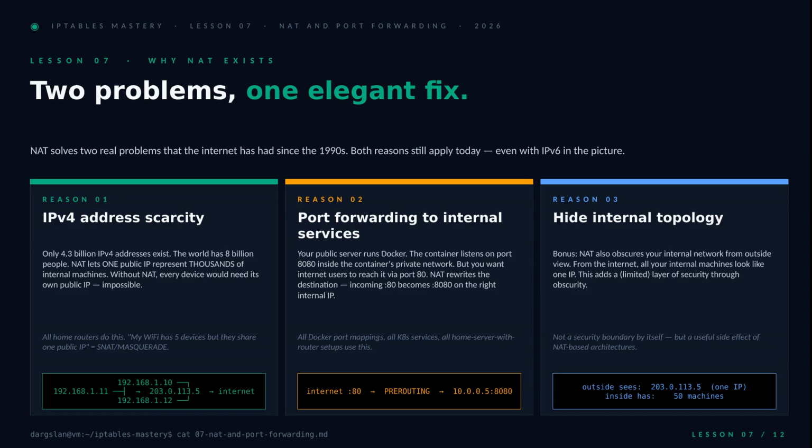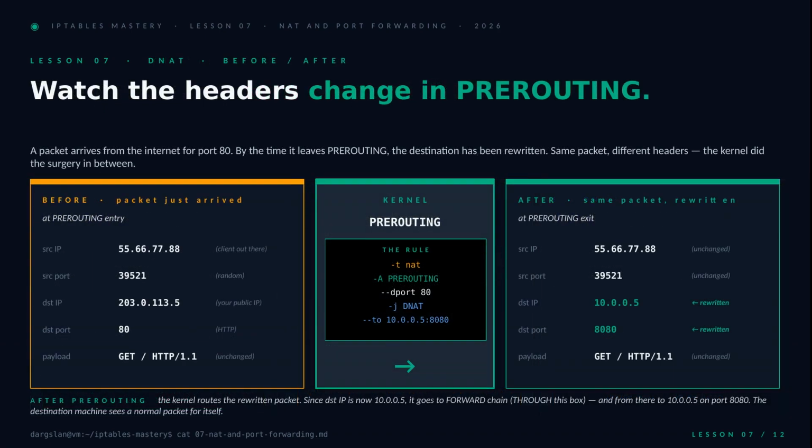Second, port forwarding. The Docker story, where traffic hitting port 80 on the outside needs to land on port 8080 inside a container. And third, a quiet bonus. From the internet, your 50 internal machines all look like one address, not a security boundary on its own, but a useful side effect.